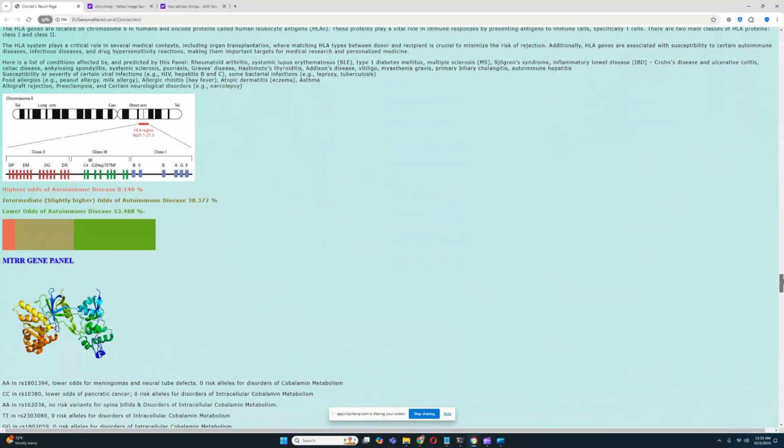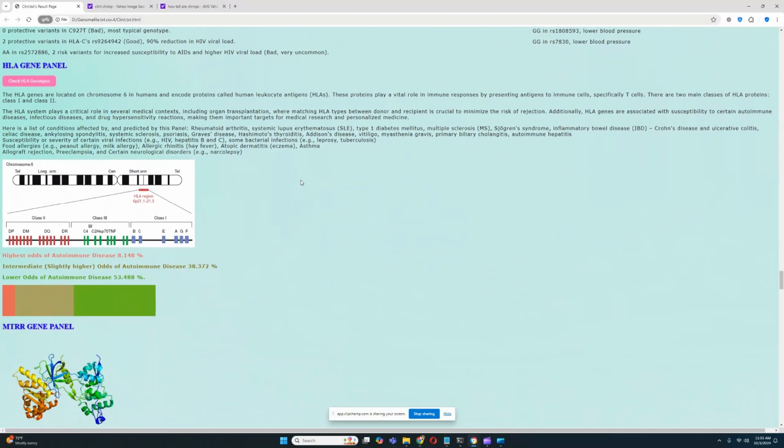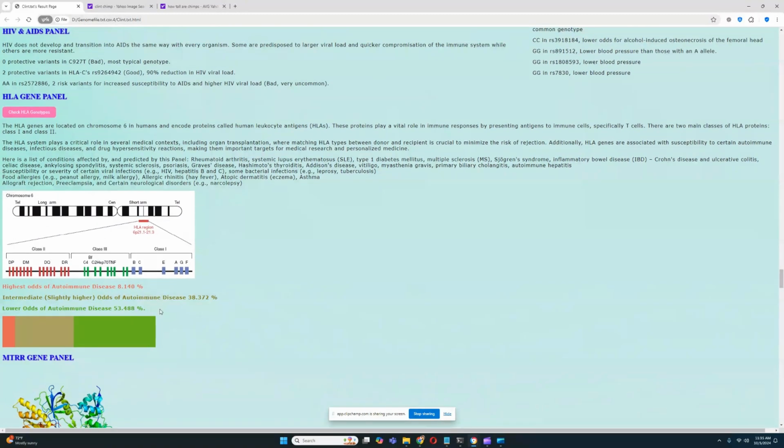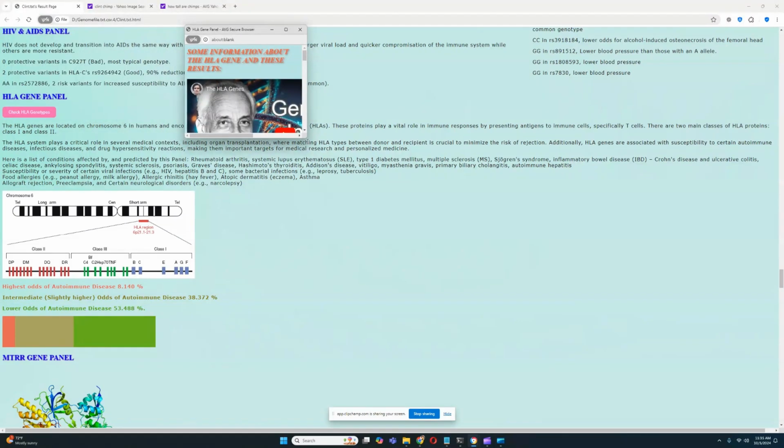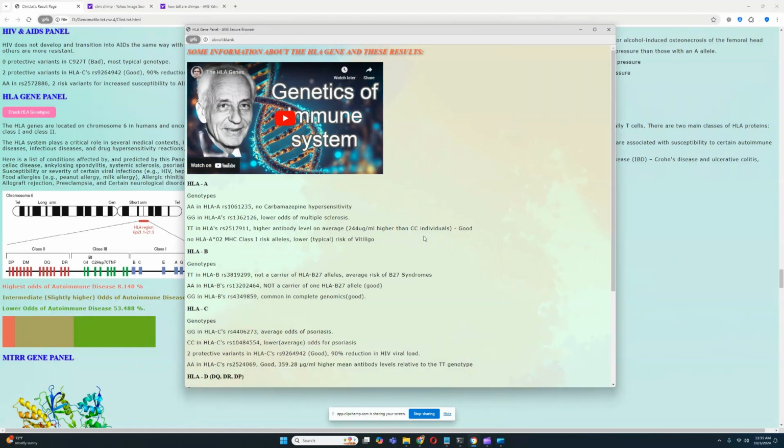Actually, we can look at the HLA panel and see a more thorough breakdown. HLA panel is looking pretty good. So he's scoring lower odds of autoimmune disease. I'm not expecting to see anything bad here, but let's look. So HLA-A is looking really good, and there's lower odds of multiple sclerosis here as well.